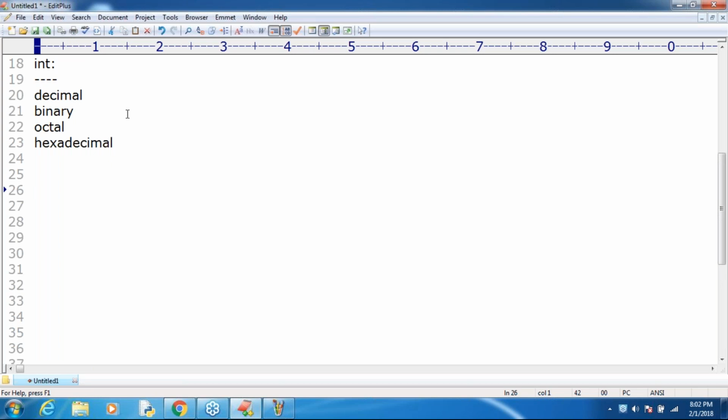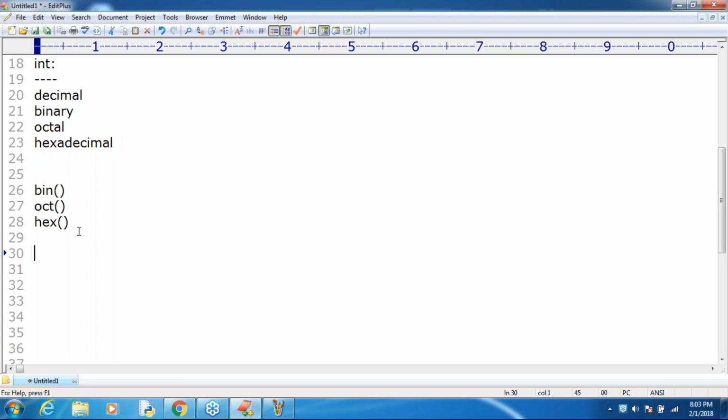The bin function is there to convert any other base to binary. The oct function converts any other type to octal. The hex function converts any other type to hexadecimal. Clear, right? I already explained all of this in the last session with examples, so don't worry about that.